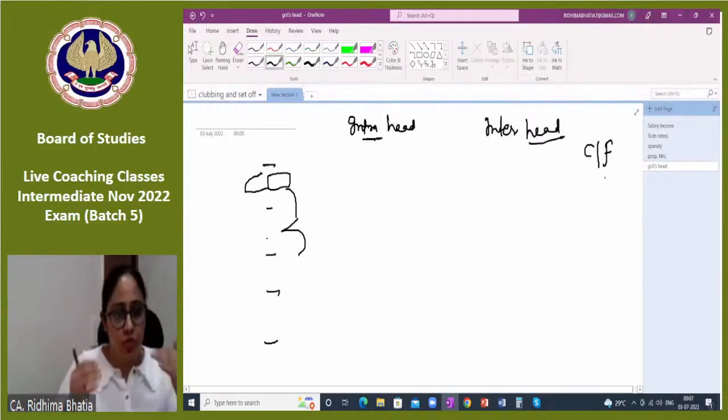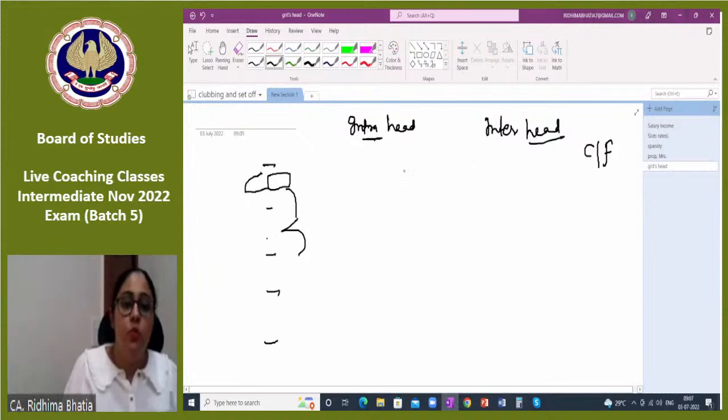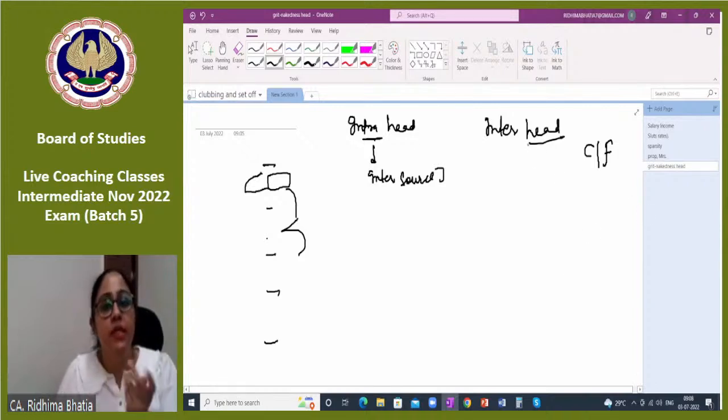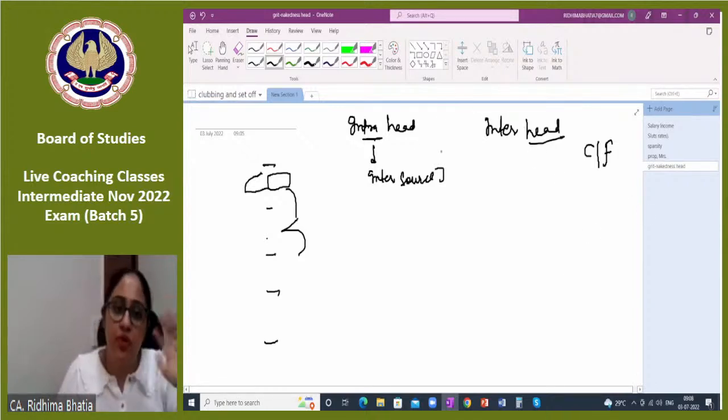So first you will do what? For the current year losses, you will do intra-head adjustment, which is also called inter-source. Inter-source means among different sources but within the same head. Then you do inter-head and then you carry forward it. Seedha you will not carry forward it, seedha you will not inter-head it. Step by step you have to go.